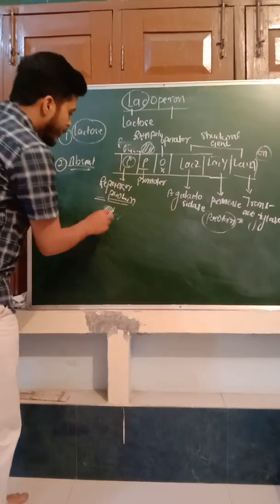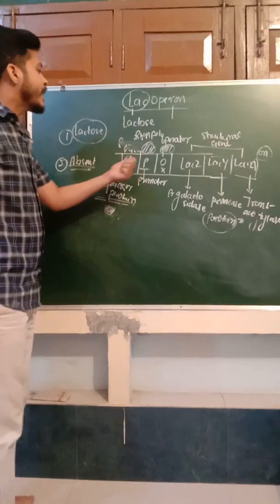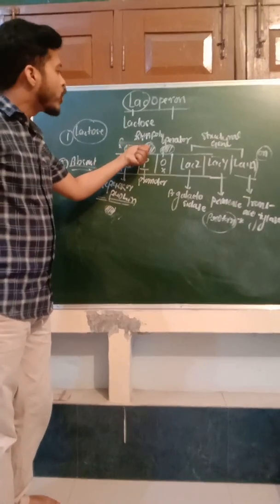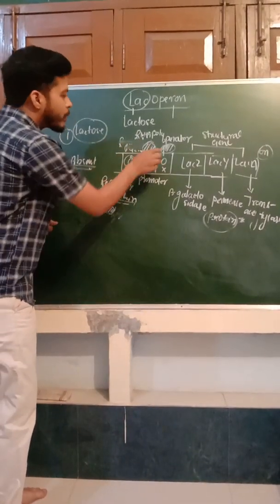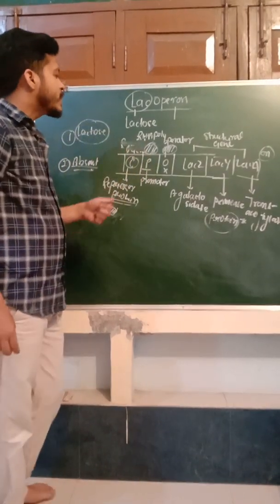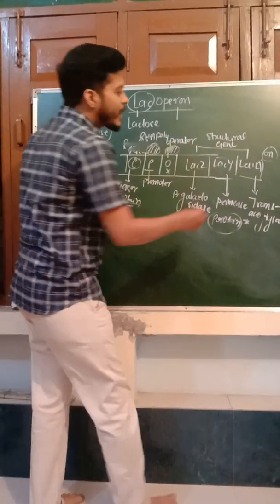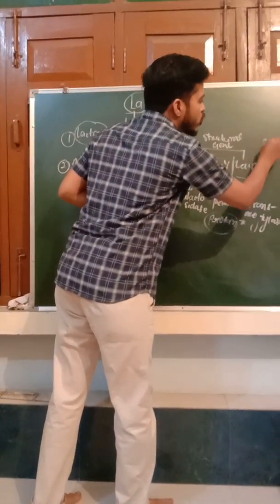The repressor protein comes and binds to the operator region and blocks the entry of RNA polymerase. So when the repressor binds to the operator, RNA polymerase fails to recognize the promoter region and cannot initiate the process of transcription. Then transcription is switched off.